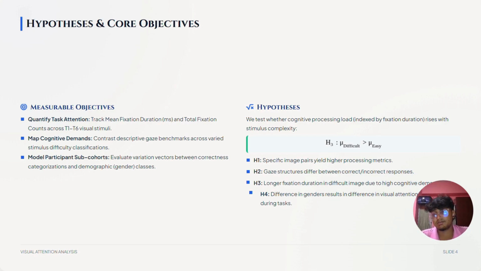The measurable objectives for our research are, first, quantify task attention. So we check mean fixation duration and total fixation counts across 6 visual stimuli. Second, map cognitive demands. So we contrast descriptive benchmarks across the 6 visual stimuli that we use. And the final one is model participant subcohorts. So we evaluated variation between correctness categorization and also our demographic. The main demographic, obviously, is all students, and we differentiated between two gender classes.